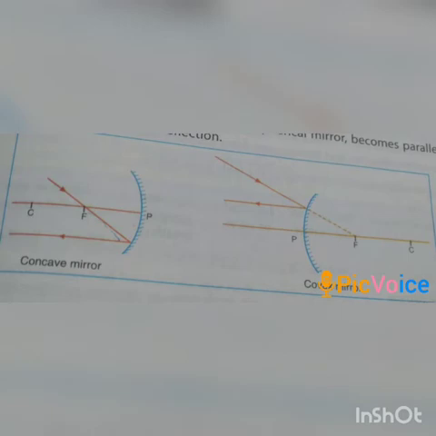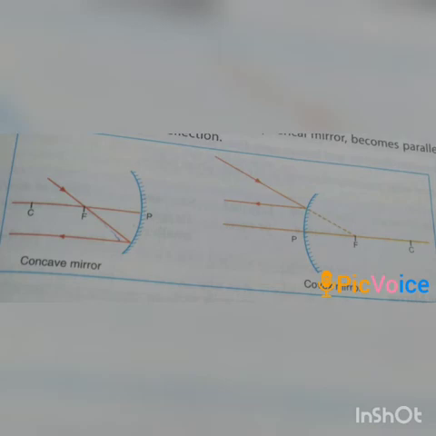Now students, in these diagrams, you can see that the ray which is directed towards the focus of a spherical mirror becomes parallel to its principal axis after reflection. That means in a concave mirror, the incident ray which passes through the focus becomes parallel to the principal axis after reflection.